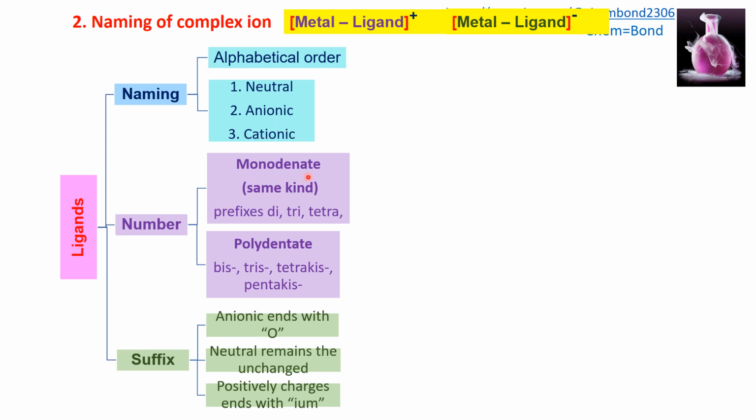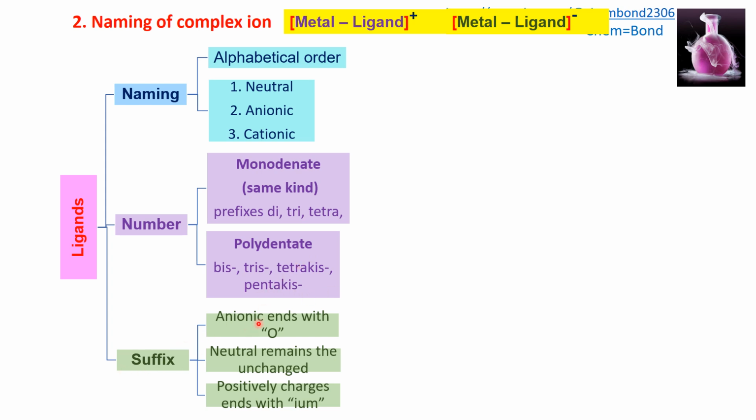If there are monodentate ligands of the same kind, monodentate meaning that it has only one point of attachment with the central metal atom, then for two monodentate ligands di is used, for three tri, and tetra for 4, and so on. If there is a polydentate ligand, that is, the ligand is only one but it has many sites for attachment, then bis is for 2 sites of attachment, tris for 3 sites of attachment, and tetrakis and pentakis are for 4 and 5 sites of attachment, etc.